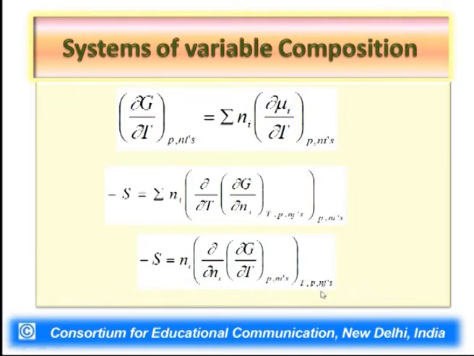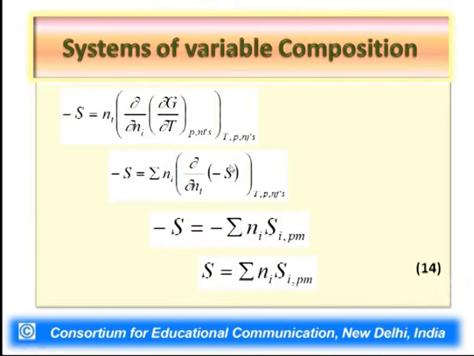Now, what is del G by del T at constant P and Ni's? We make use of our knowledge and simply get that it is nothing but minus S. So we introduce minus S in place of del G by del T at constant P and Ni's. The minus sign we can take outside, and what we get is del S by del Ni at constant T, P and Nj's, j not equal to i.